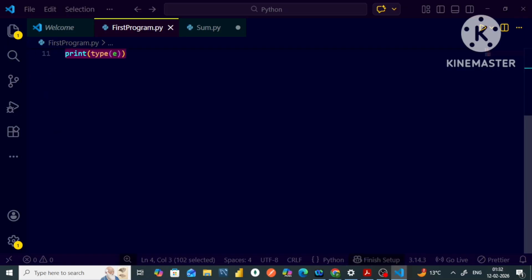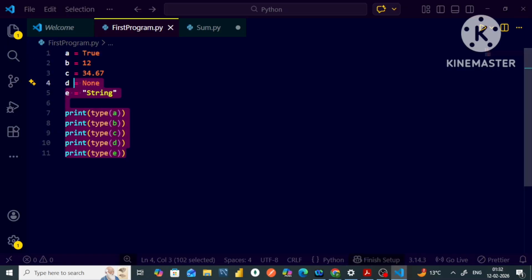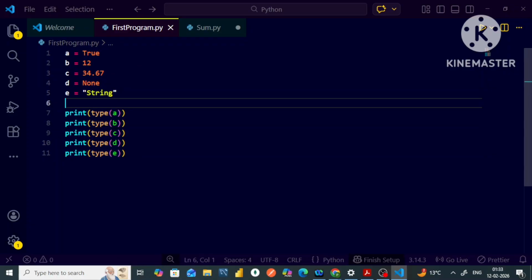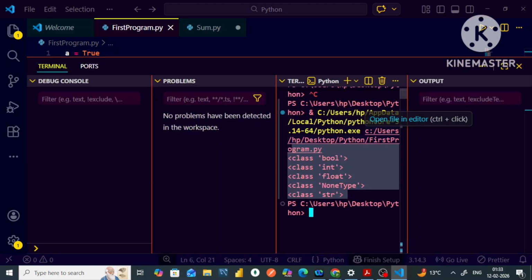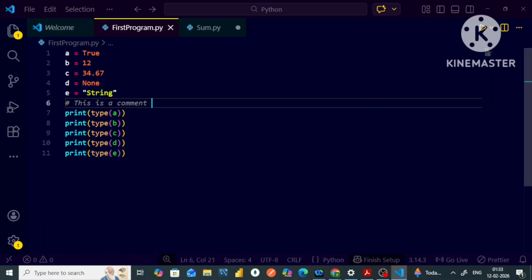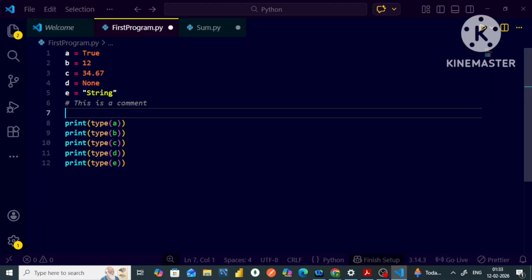All right, my dear friends, let me tell you about comments. Let me write over here a hash, with a hash: this is a comment. All right. Let me run my program. It will definitely not appear in my output, which shows that it is my single line comment. All right. Now let me tell you about the multi-line comments.